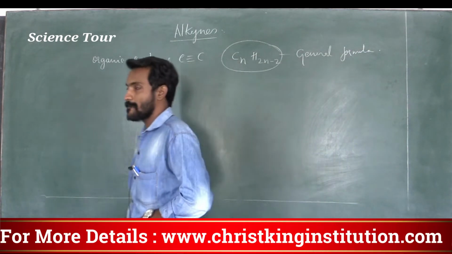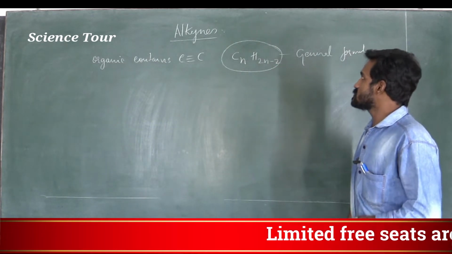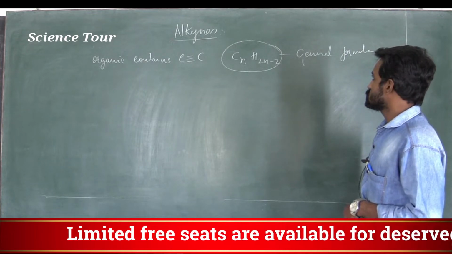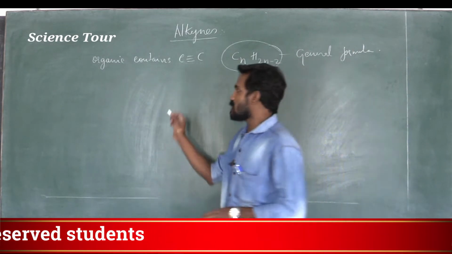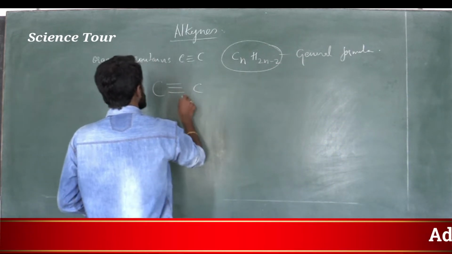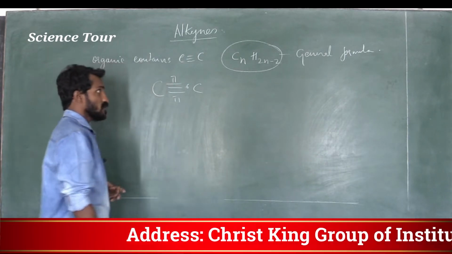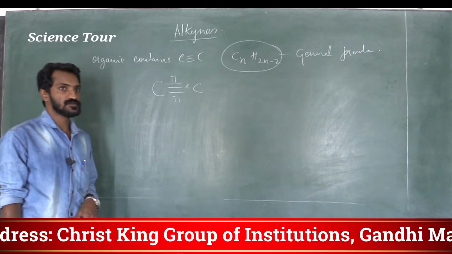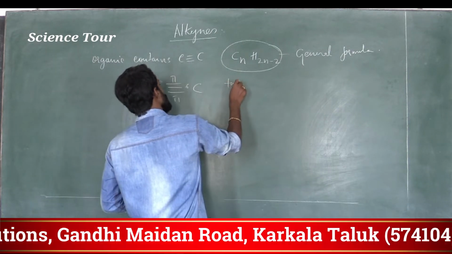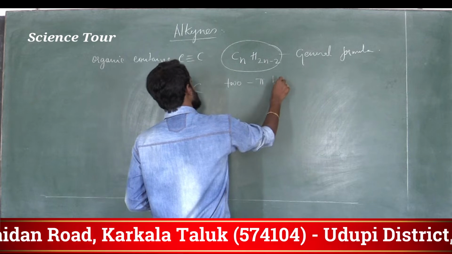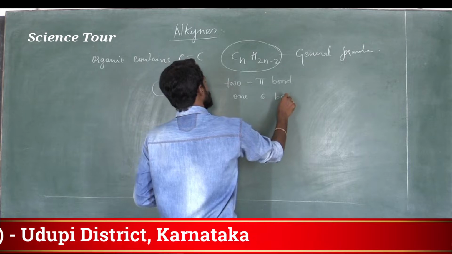Okay, my dear students, in these alkynes, the general formula is CnH2n-2. Here, between carbon and carbon, there is a triple bond. Understood? It consists of 1 sigma bond and 2 pi bonds. The hybridization is sp.